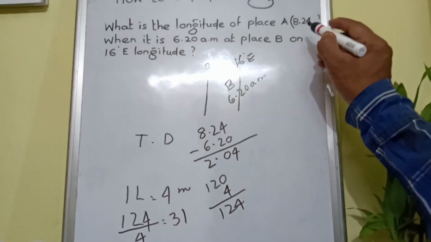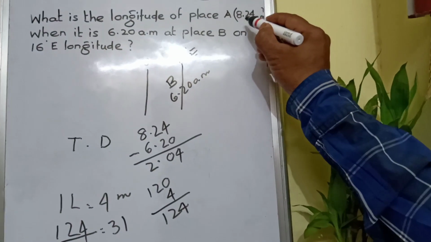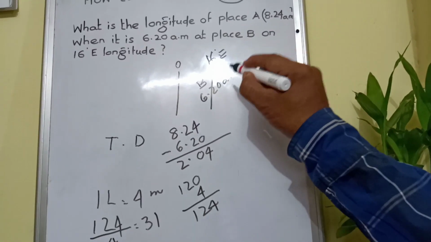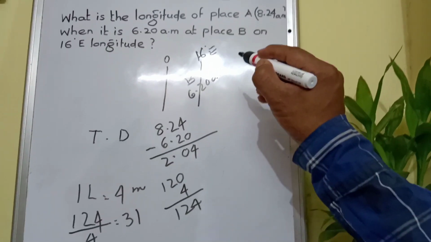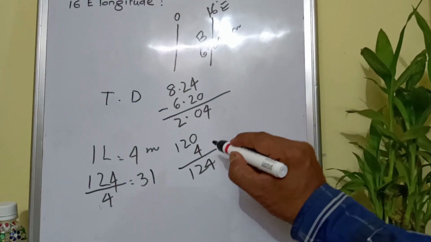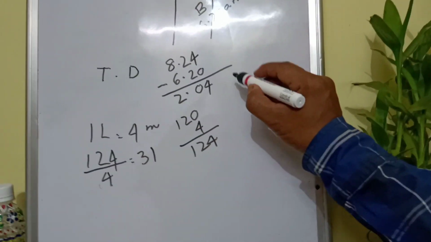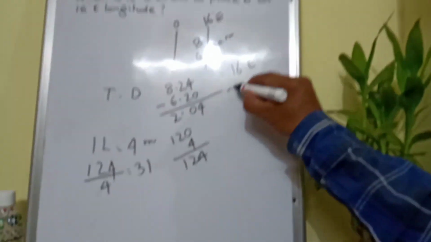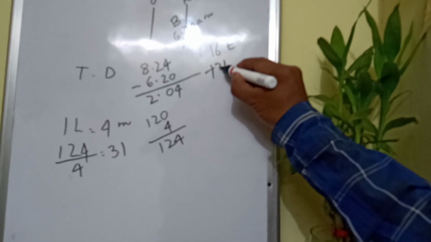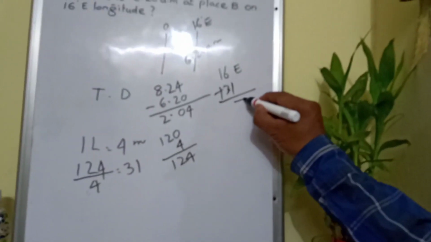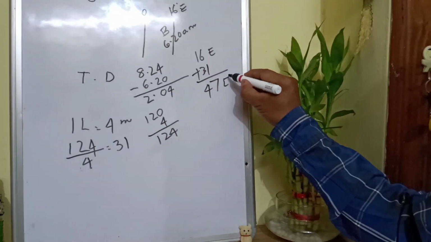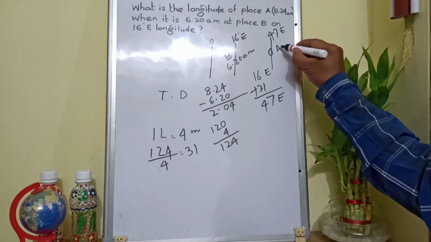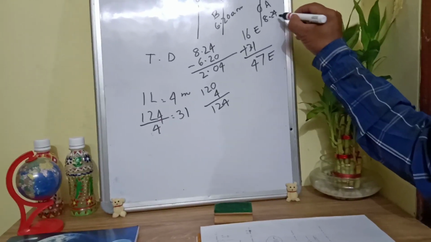Now come to the topic. Here 8:24 am, place A, its time runs ahead. Clear? Ahead of time B. So definitely it is towards east. So in this context, you have to add the longitudinal gap. How much? Here longitude is 16 east plus 31. Clear? 31. So 6 plus 1 is 7, 3 plus 1 is 4, 47 east. Somewhere here. 47 degree east, place A, and time is 8:24 am.